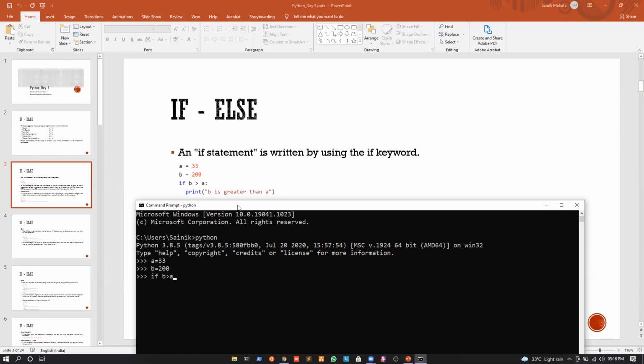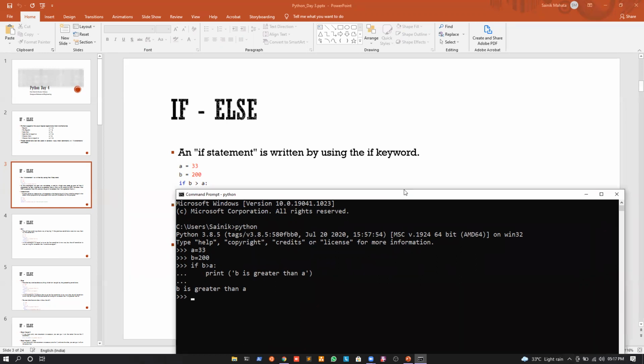greater than a. We will have a colon, because we will define a scope, right? After the colon, we press enter, and I will indent the next line by 4 spaces. So if I indent 1, 2, 3, and 4, we will write print b is greater than a. If I press enter like this, you can see that it is printing b is greater than a. So this was a very basic example.